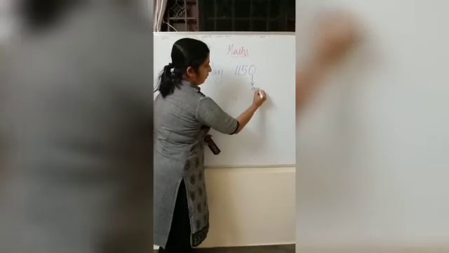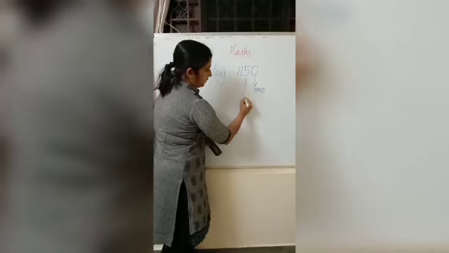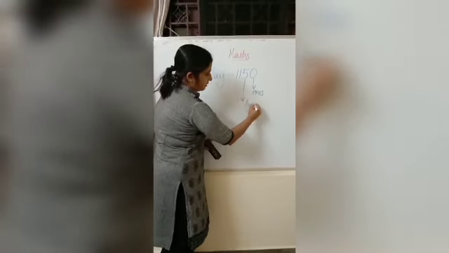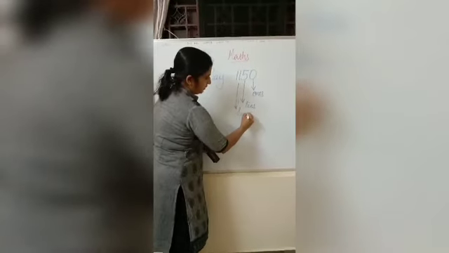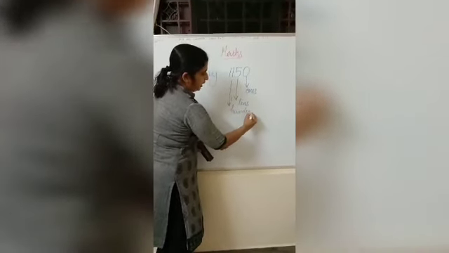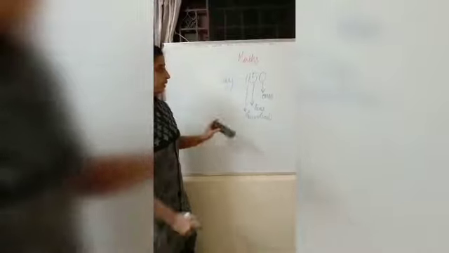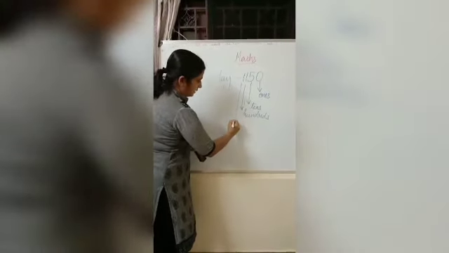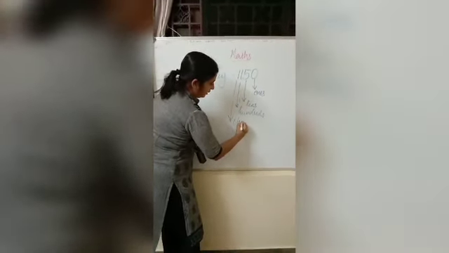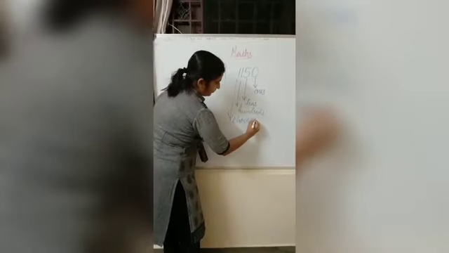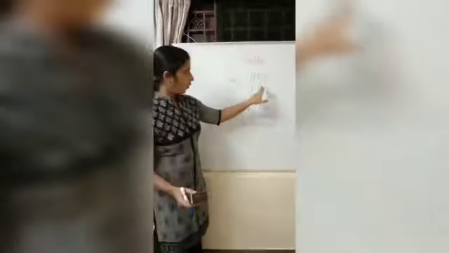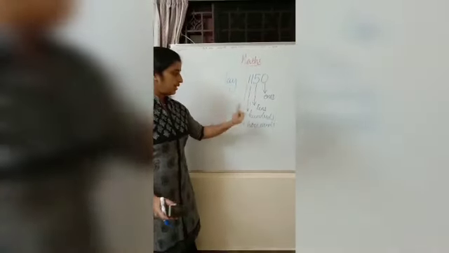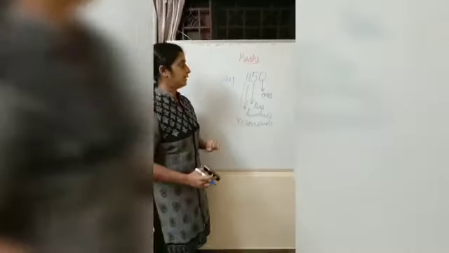This is ones place. Which place is this? Tens place. This one, hundreds. Up to here we already learned. This place is known as thousands. Okay, so ones, tens, hundreds, thousands.